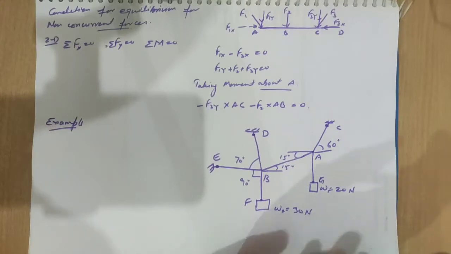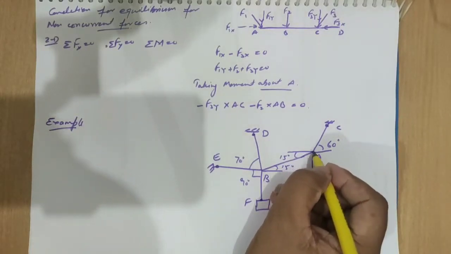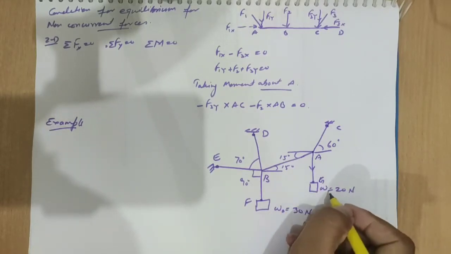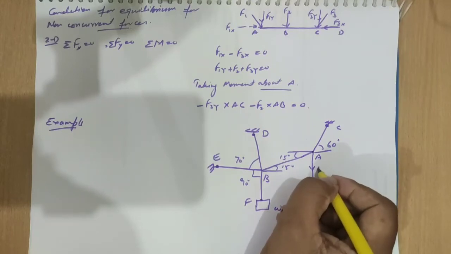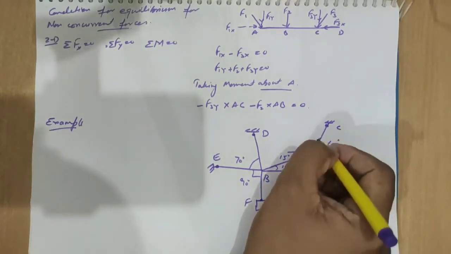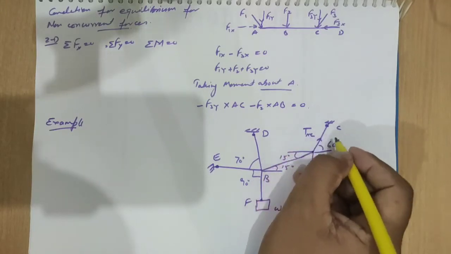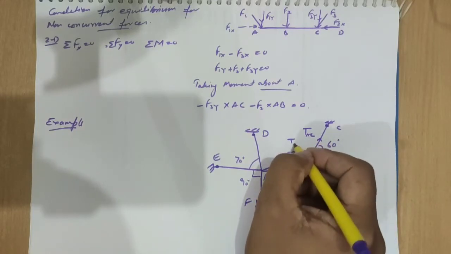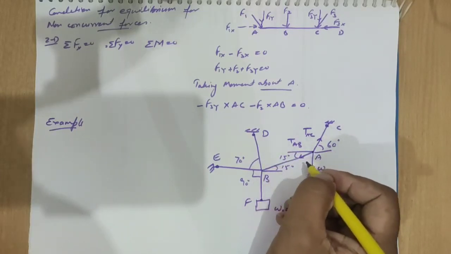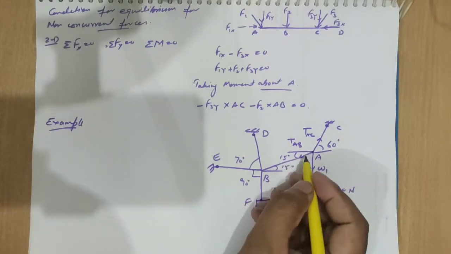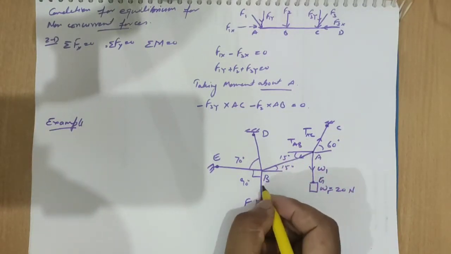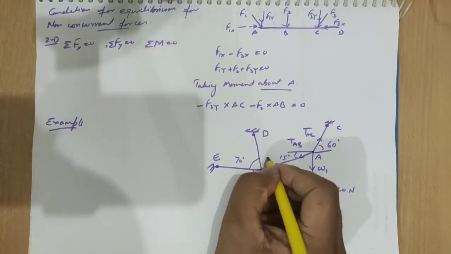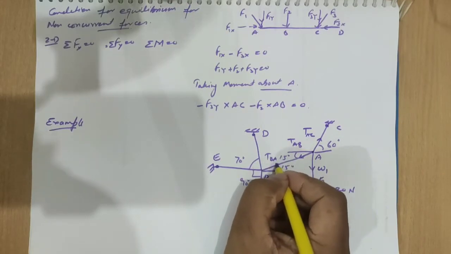Here we are having point A where three forces are acting. One force is W1, which is downward, tension TAC in this direction, and tension TAB in this direction. So tension TAB in this, and here we are having the force W2 downward, tension TBA in this direction.